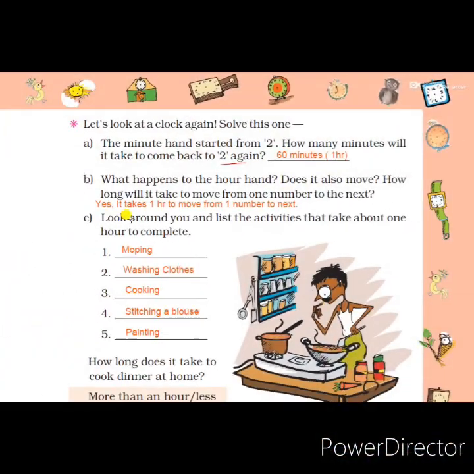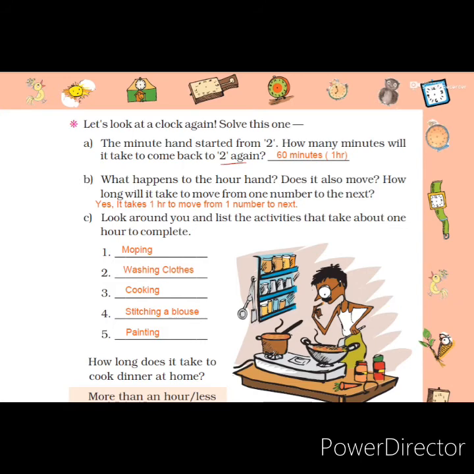Now see our question C. Look around you and list the activities that take about 1 hour to complete. Students, which activities take about 1 hour or more to complete? The usual works we do at home are washing our clothes, mopping the floor, and cooking, which also takes more time. Then, if you want to stitch a blouse, it will also take more than 1 hour. And painting, your hobby, will also take more than 1 hour. So which activities can you write? Mopping, washing clothes, cooking, stitching a blouse and painting. All these activities take more than 1 hour.